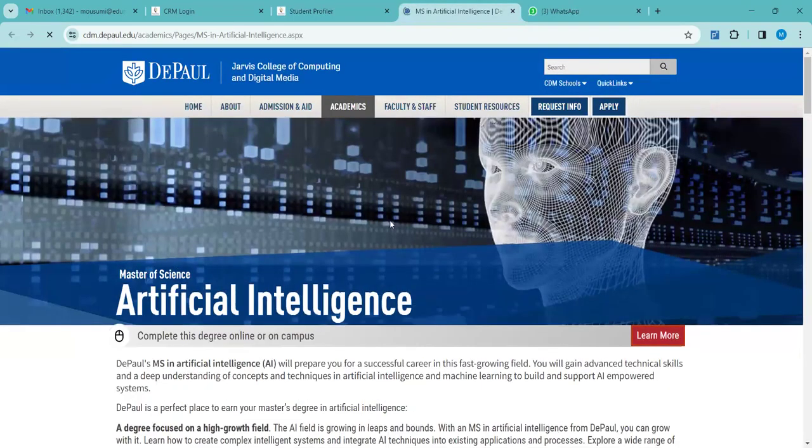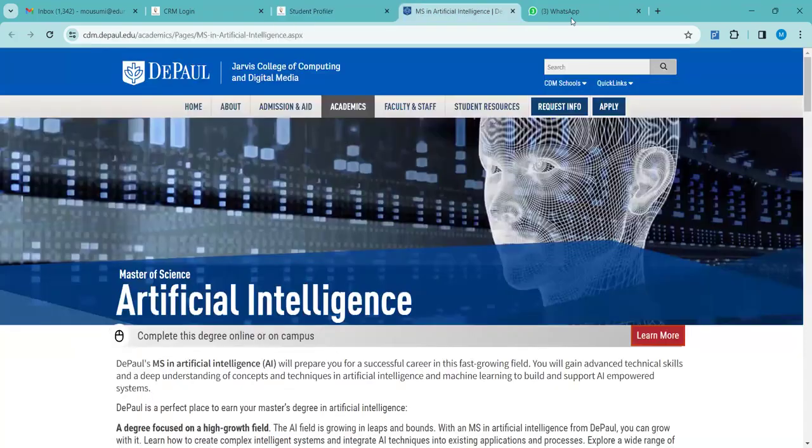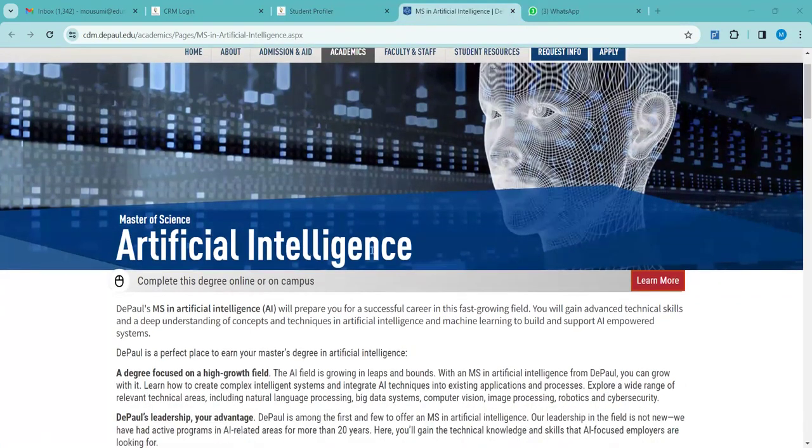Can you see this now? Can you see this web link now? Right? It is DePaul's program page itself. So in our CRM, in the college shortlisting option, I have clicked on more details of DePaul University. If everyone has noticed, once I clicked on more details, it has directly taken me to the program page of DePaul University, that is MSc in Artificial Intelligence.